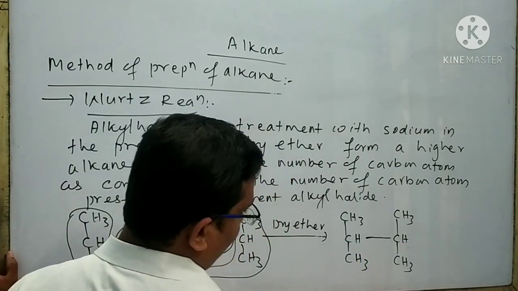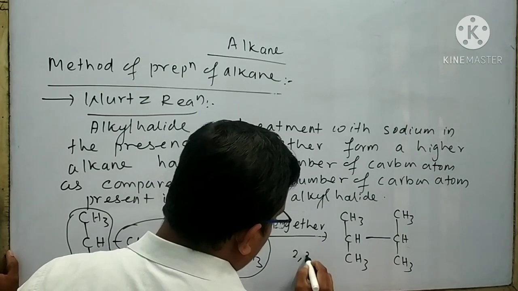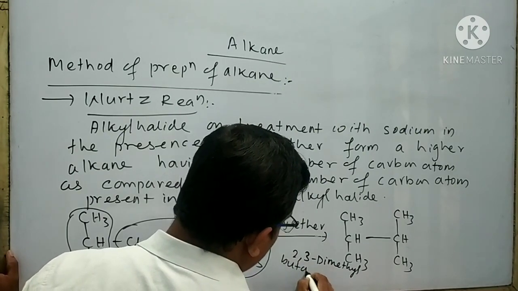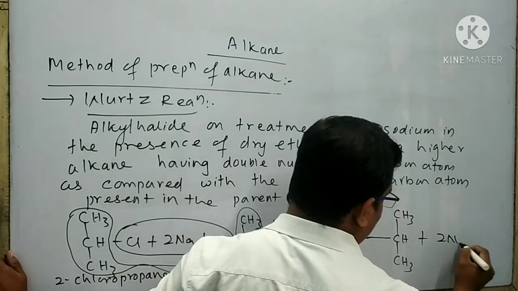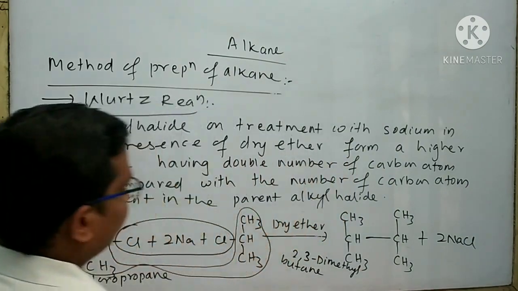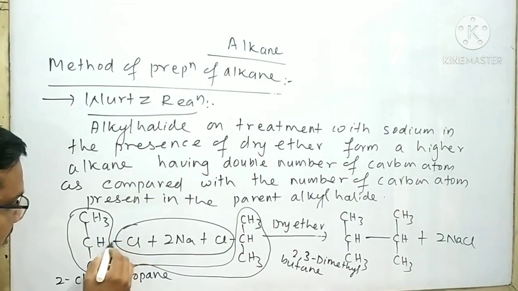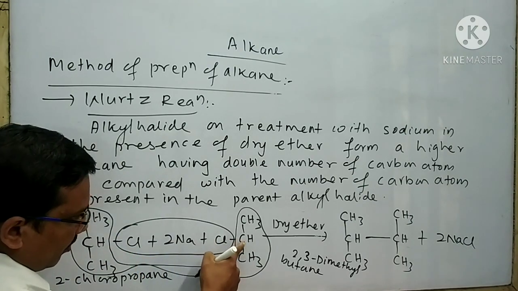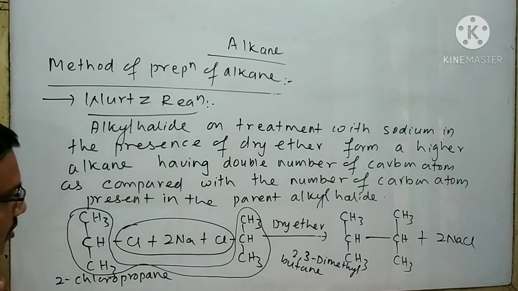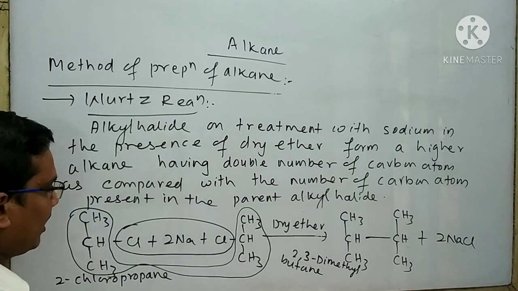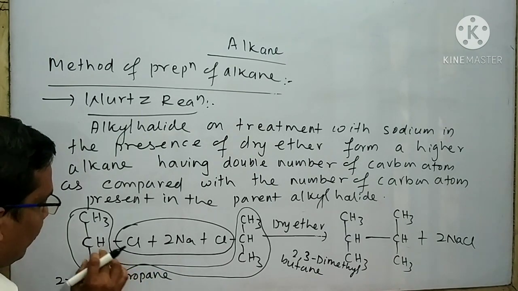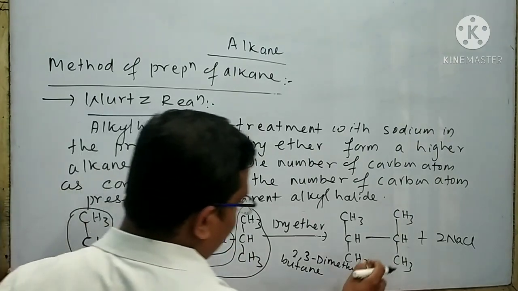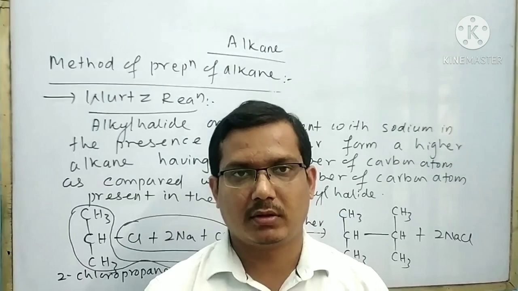The name of this compound is said to be 2,3-dimethylbutane. Here 2 NaCl molecule is removed as byproduct. Remember an important point. From this carbon atom chlorine is removed. Here also from this carbon atom chlorine is removed. So when I will form the alkane, then it is bound to attach this carbon atom with this carbon atom, and you can able to form an alkane like this. This is all about